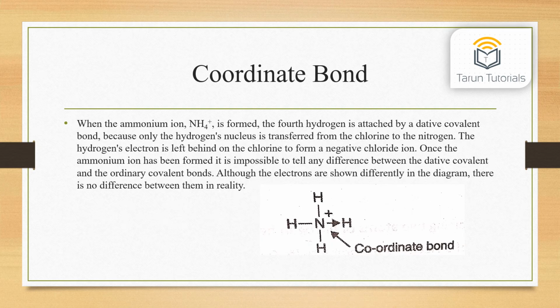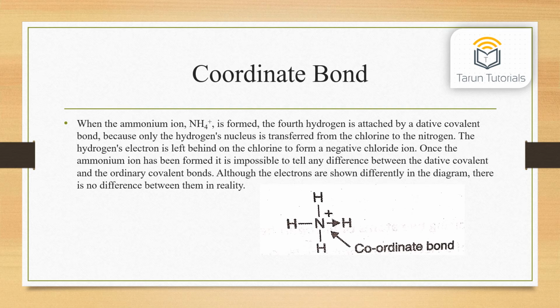When the ammonium ion NH4+ is formed, the fourth hydrogen is attached by a dative covalent bond because only the hydrogen's nucleus is transferred from the chlorine to the nitrogen. The hydrogen's electron is left behind on the chlorine to form a negative chloride ion. Once the ammonium ion has been formed, it is impossible to tell any difference between the dative covalent bond and the ordinary covalent bonds. Although the electrons are shown differently in the diagram, there is no difference between them in reality.